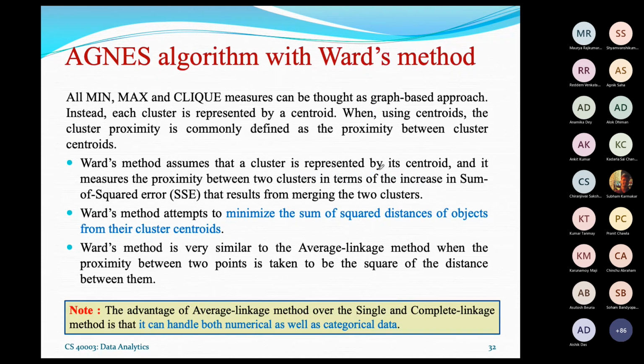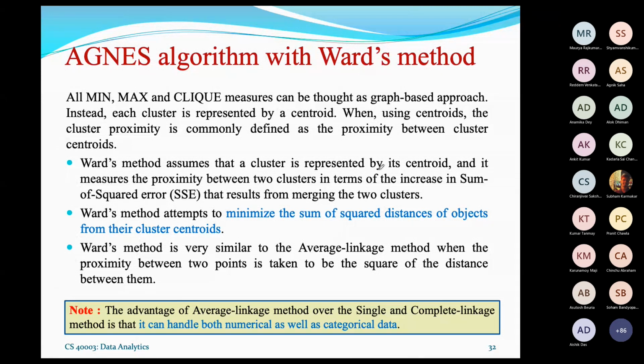Now there is another variation of this method, the Agnes hierarchical clustering algorithm, and this method is due to Ward. It is called Ward's method. It is actually a different concept from the min, max, and clique based hierarchical agglomerative clustering.